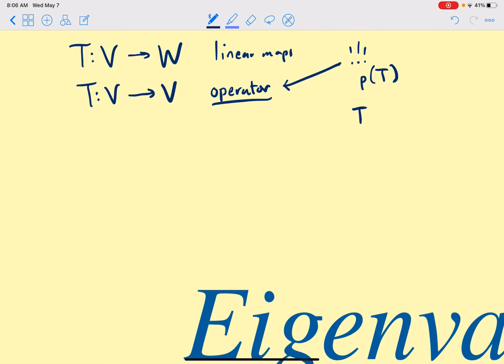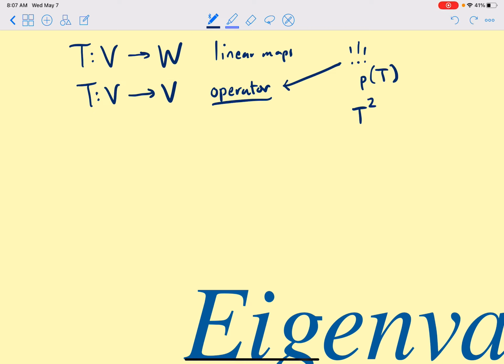It means we can do the operator twice. We can go from V to V and then just go from V to V again by doing T again. We couldn't do that over here because after doing T once, we'd be in W. We can't do T a second time because T has to eat vectors in the space capital V, not W. So this is a big thing.